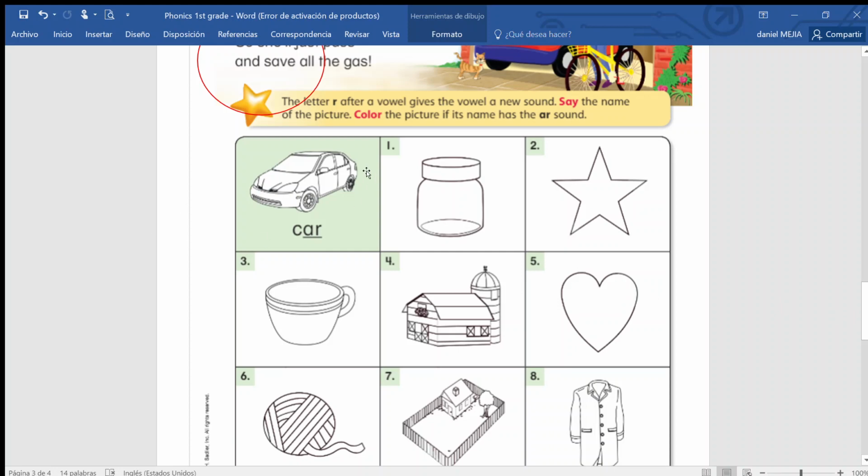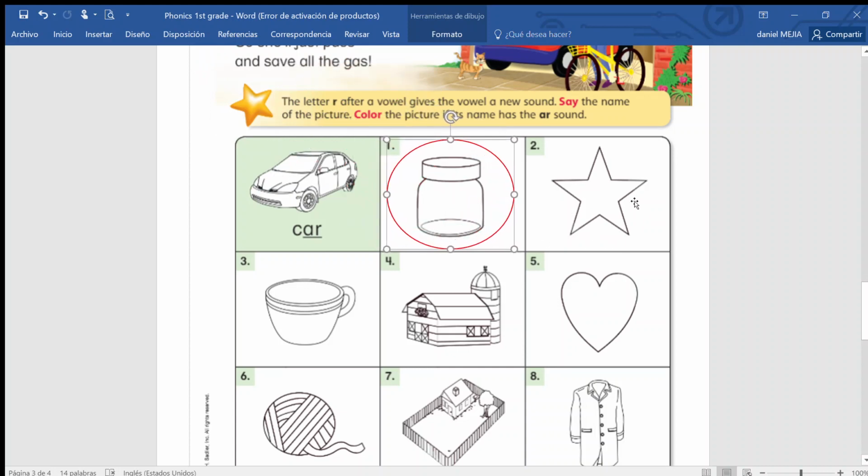So we have the first one, car. Yes, it has AR, so you color the car. Number 1, this is a jar. Jar. Does it have the AR? Yes, so you're going to circle it.